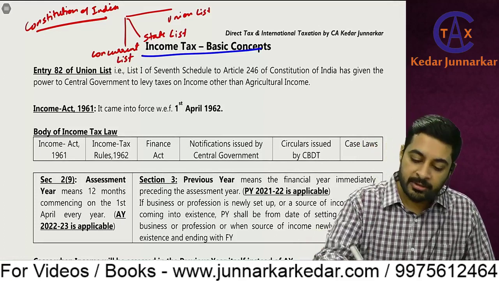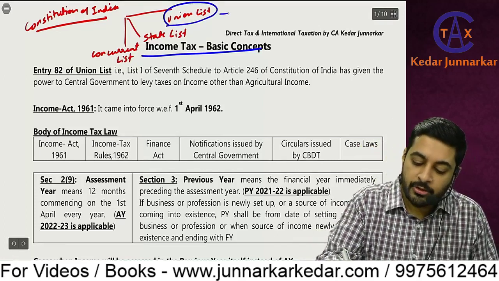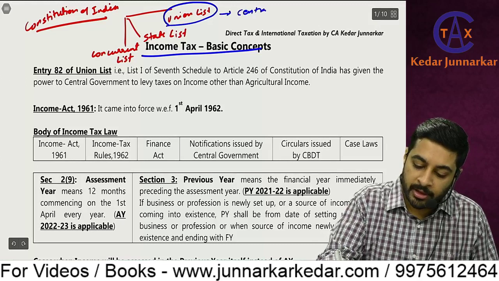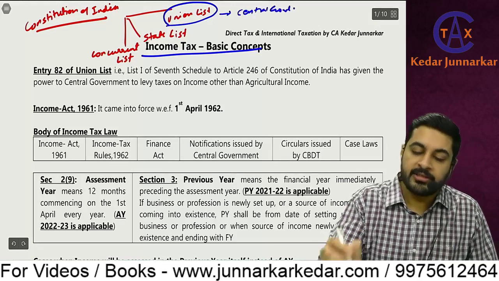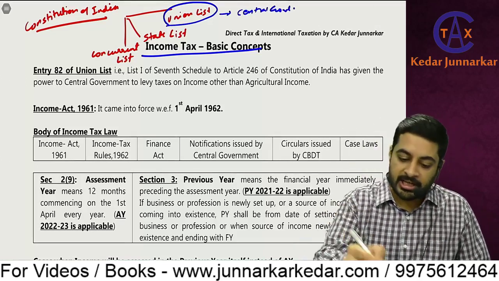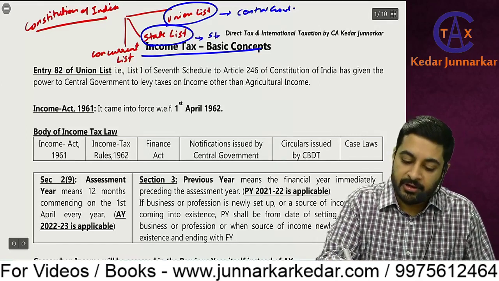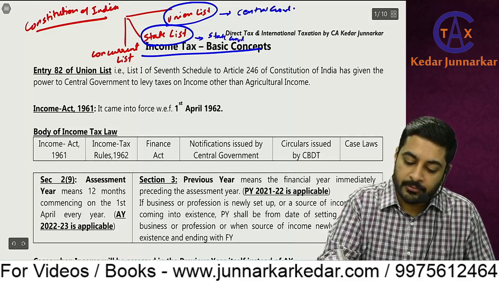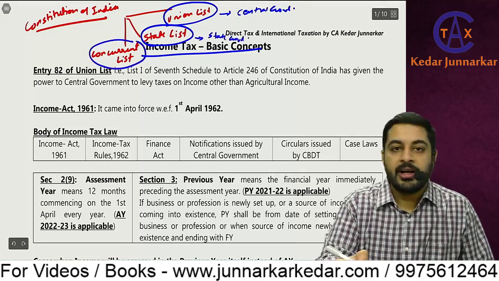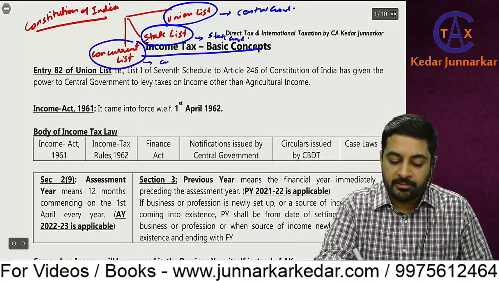What is Union list? All those matters which are in Union list will be dealt with by the central government. All the matters which are in state list will be dealt with by the state government. And concurrent list means both central and state government.